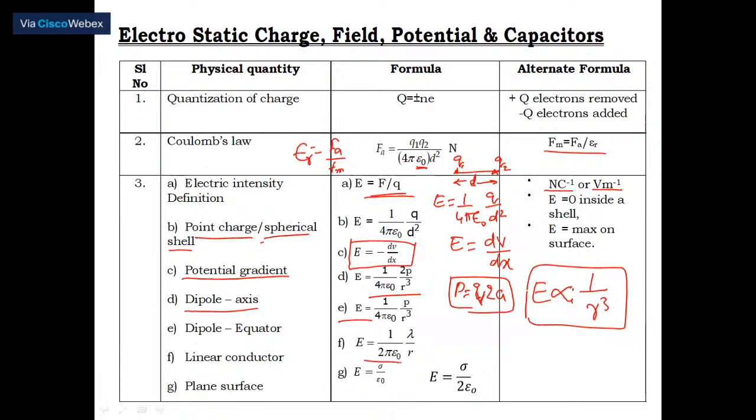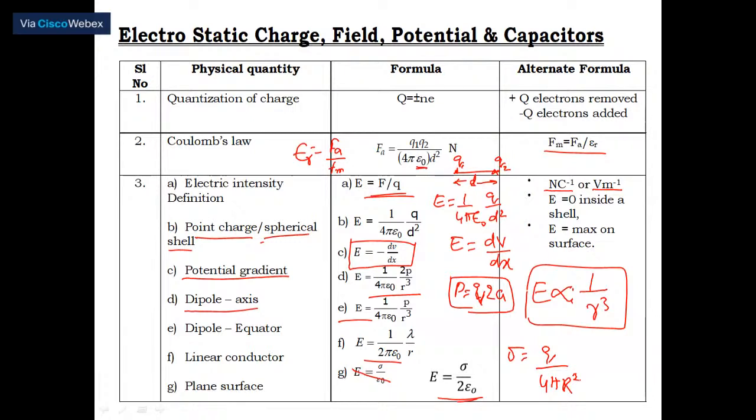Next, here is a plane surface. Sorry, there was a typographical error in this one, that's why I have replaced it. Electric intensity is equal to sigma divided by 2 epsilon naught, where sigma is called the surface density of charge. Surface density of charge, sigma, is equal to charge per unit area.